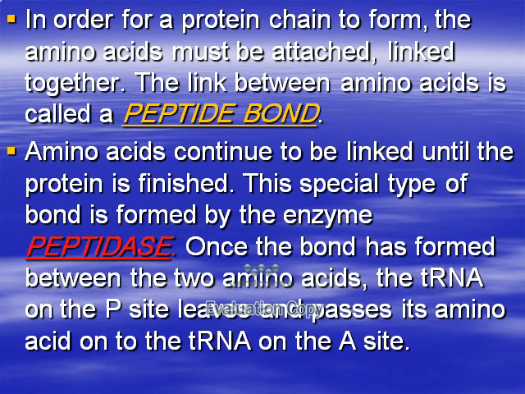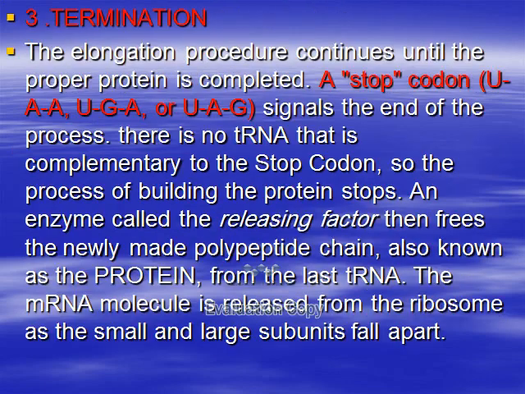Once the bond has formed between the two amino acids, the tRNA on the P site leaves and passes its amino acid to the tRNA on the A site. The last step is called termination. The elongation procedure continues until the proper protein is completed, until a stop codon.